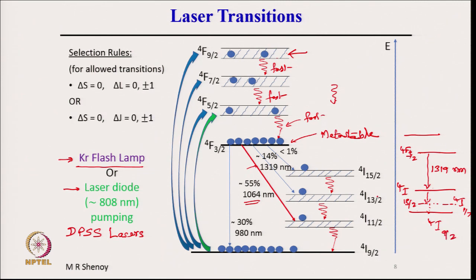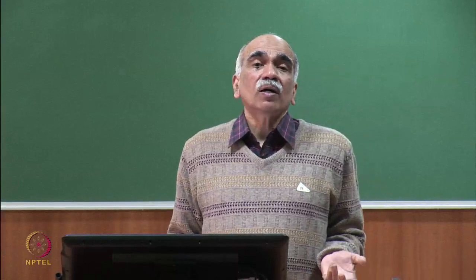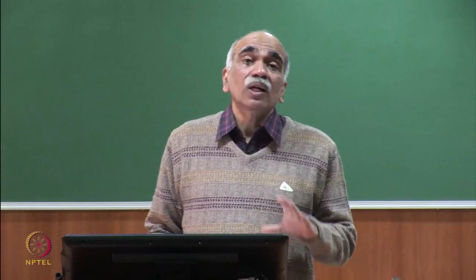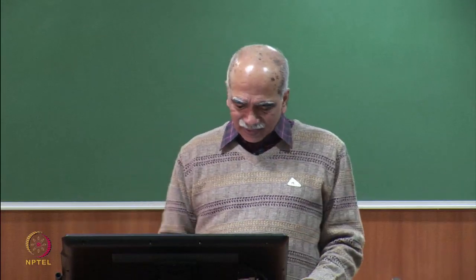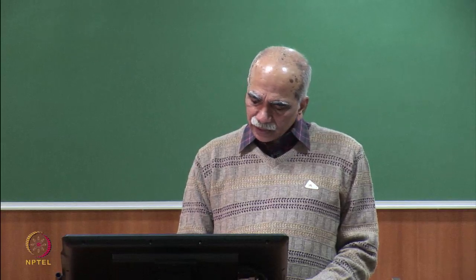Please see that 4I13/2 to 4I11/2 is a fast transition, a very rapid transition. So, there are 2 rapid transitions, one after another. As far as the 4 level system is concerned, from here atoms are going down directly to the ground state through the intermediate state. Therefore, whether it is the 1064 line or the 1319 line, they are 4 level schemes, and therefore, they are called 4 level systems. All right. Let us continue.